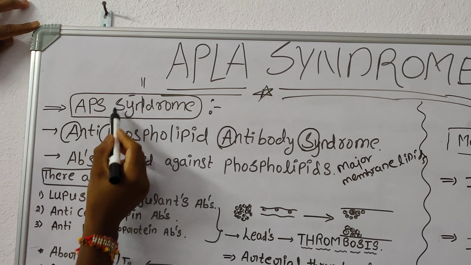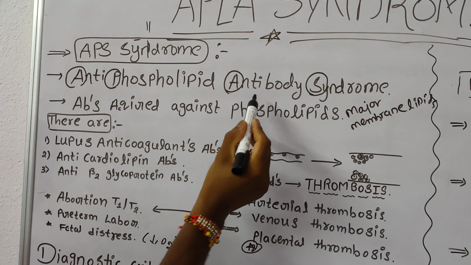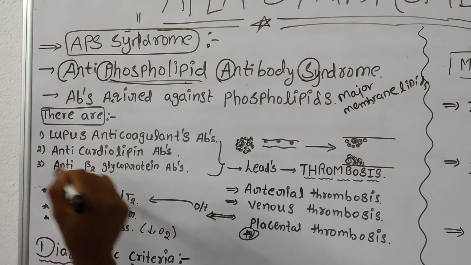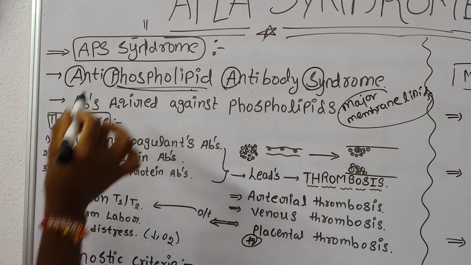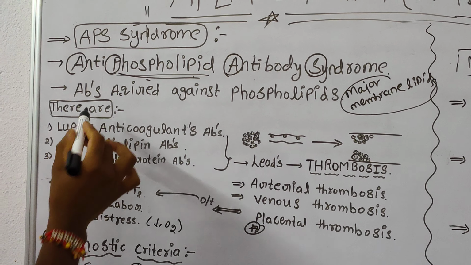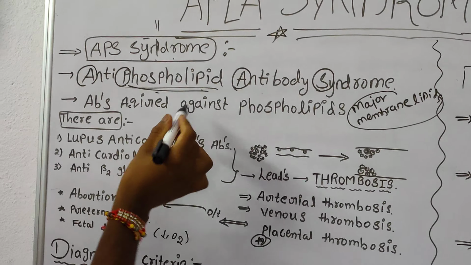It's also called APS syndrome. What is the meaning of APLA syndrome? Antiphospholipid antibody syndrome. Phospholipids are the main component of the major membrane lipids, and antibodies are formed against these phospholipids. So it's called antiphospholipid antibody syndrome.